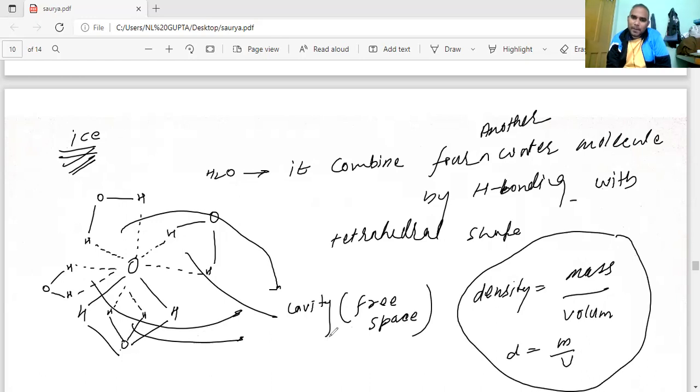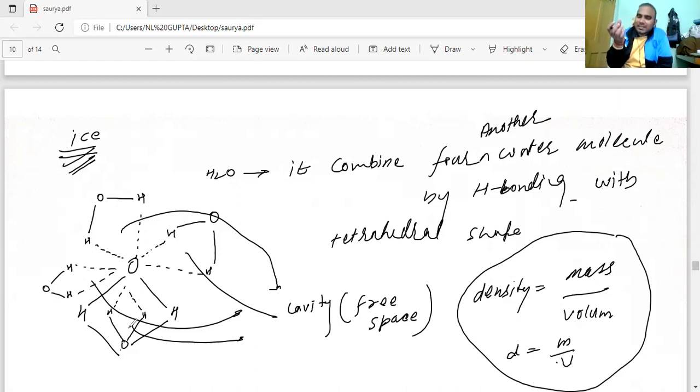Volume is increasing. Yes or no? Here you see volume is increasing, in four places. Because of the cavity, volume is increasing. So volume increases means density decreases.